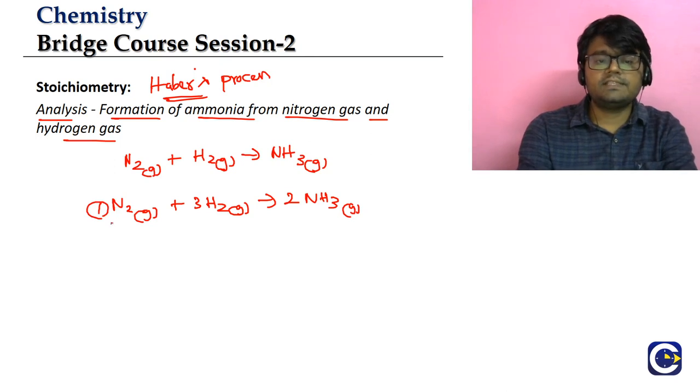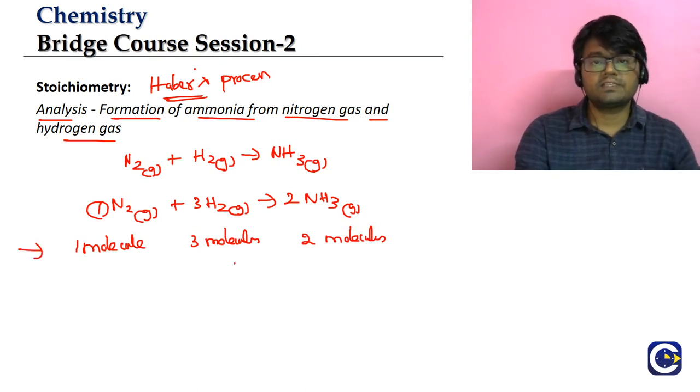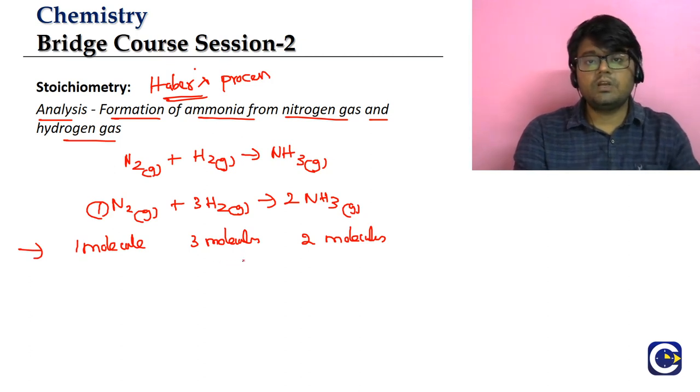So in this reaction, 1 molecule of nitrogen will combine with 3 molecules of hydrogen to produce 2 molecules of ammonia. This is the first step of analysis. Just by looking at the balanced equation, the first thing we can tell is that 1 molecule of nitrogen will combine with 3 molecules of hydrogen to produce 2 molecules of ammonia.